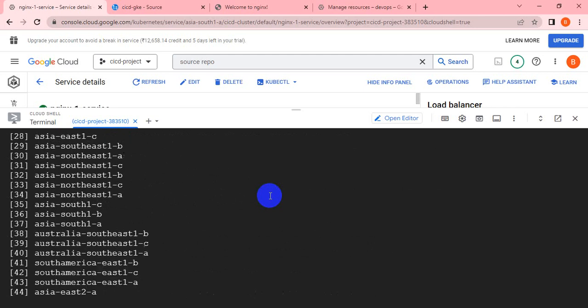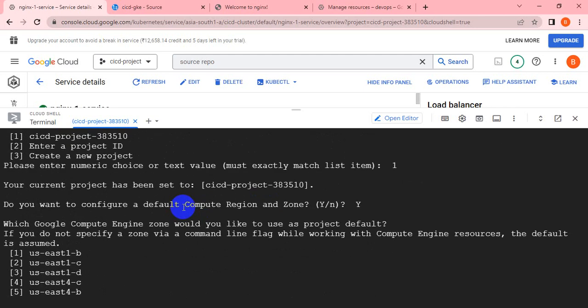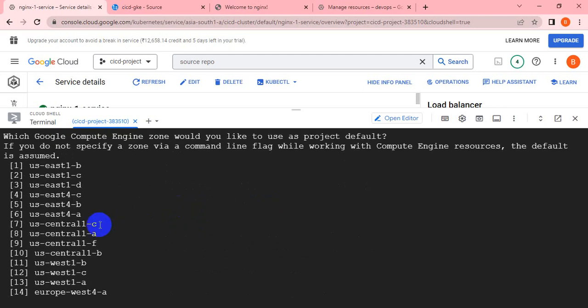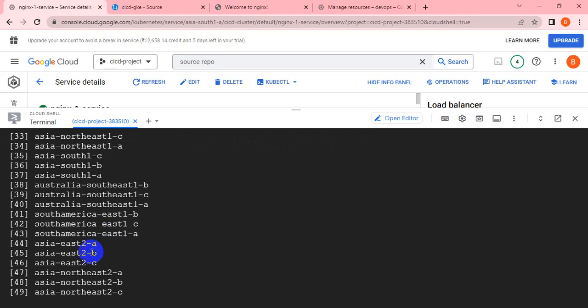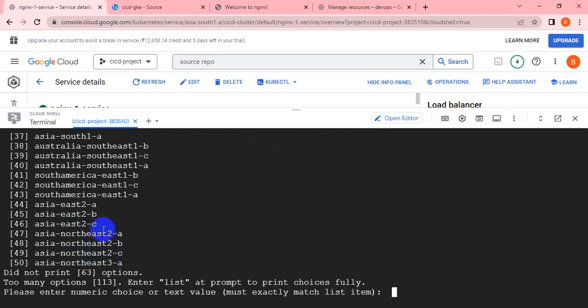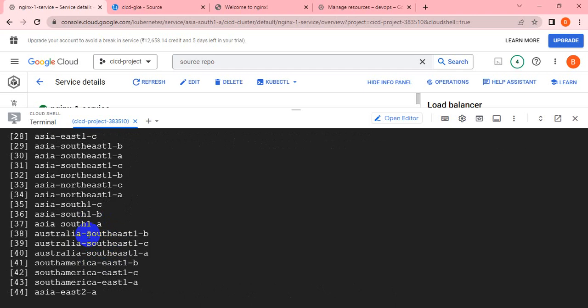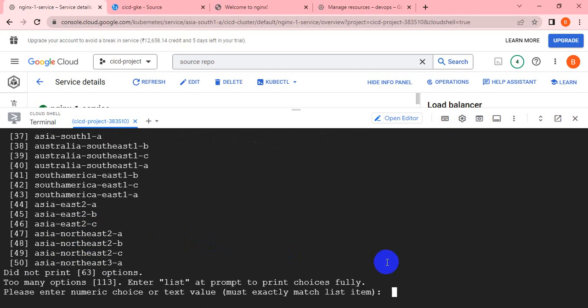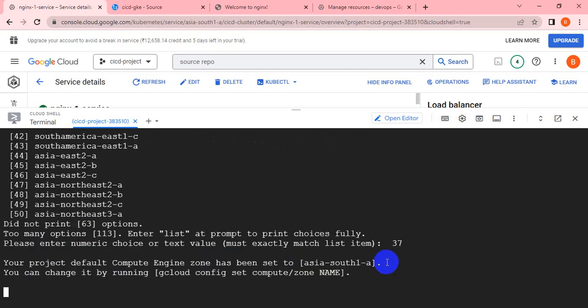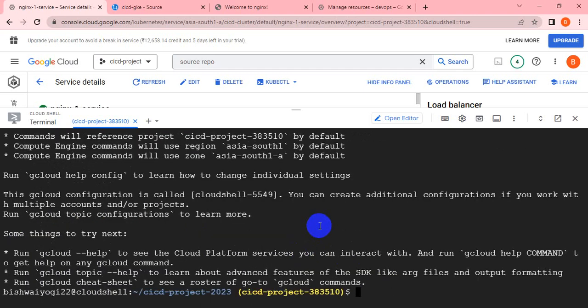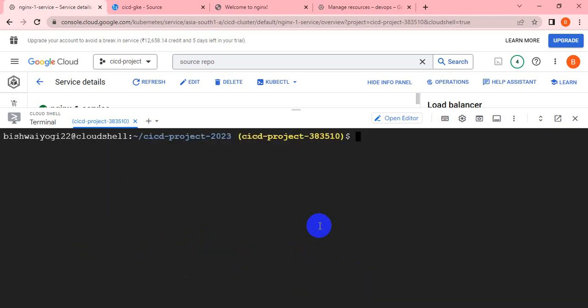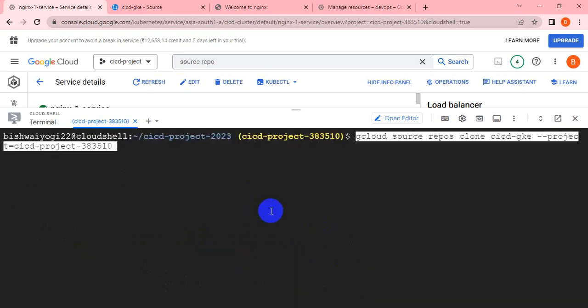If you see a lot of regions here, I can go with Asia South, South A 37. And after doing the Google Cloud init, we have to clone the repo.